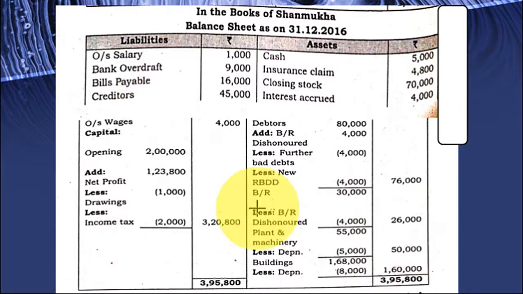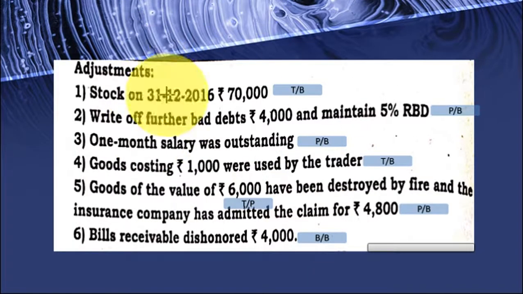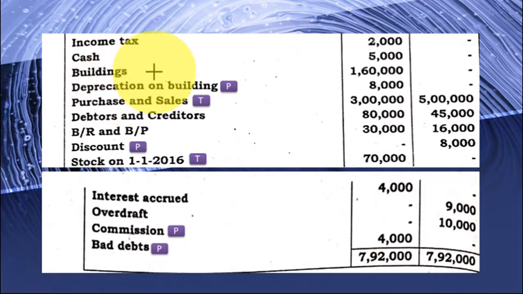See here, the same they have given for buildings, right? And they have deducted the depreciation. Actually, we need not do this because in the adjustment they haven't given the depreciation. So the depreciation should appear only in the profit and loss account. In the balance sheet, we are not supposed to do it. Still, I'll show you. Building will take. See here, building value 1,60,000, depreciation on building 8,000. So if we are writing 1,60,000 minus 8,000 in the balance sheet, it is wrong because depreciation is given in the trial balance and it should be written only in the profit and loss account.